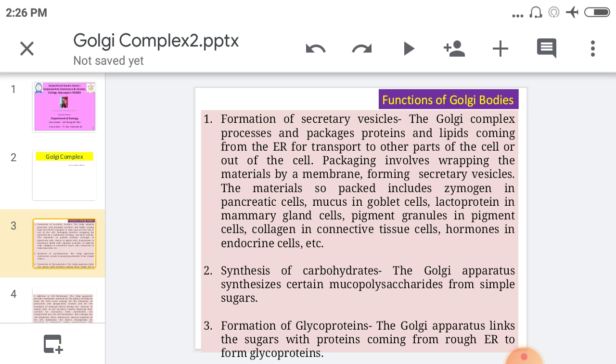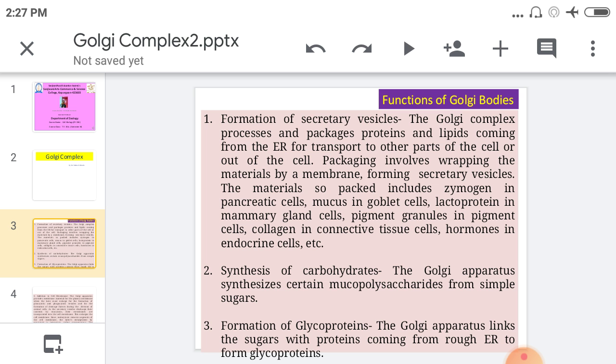Packaging involves wrapping the material in a membrane, forming a secretory vesicle. Packaging means this material is packed into one membrane, and this membrane with the material is called a secretory vesicle. The packed materials include zymogen in pancreatic cells, mucus in goblet cells, lactoprotein in mammary glands, pigment granules in pigment cells, collagen in connective tissue cells, and hormones in endocrine cells. Different examples are present here, all showing packaging of material into a membrane-bound vesicle.